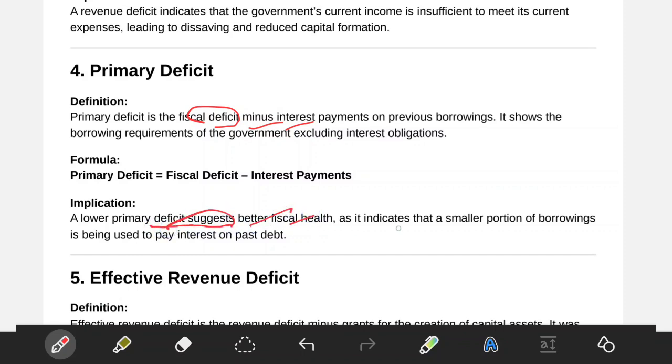If the primary deficit is also increasing, it means that a larger portion of borrowing is being used to pay interest on the past debts. Means from the borrowings you have used, you are again paying your past debts. So it is going way back.